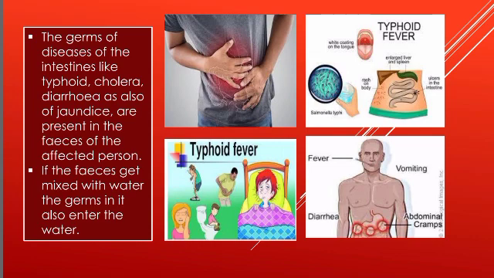Diseases such as typhoid, cholera, jaundice, or diarrhea are diseases of the intestine, and a person whose intestinal health is weak can get affected with these diseases easily.